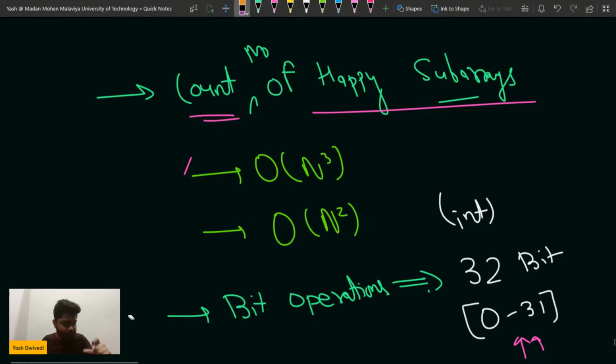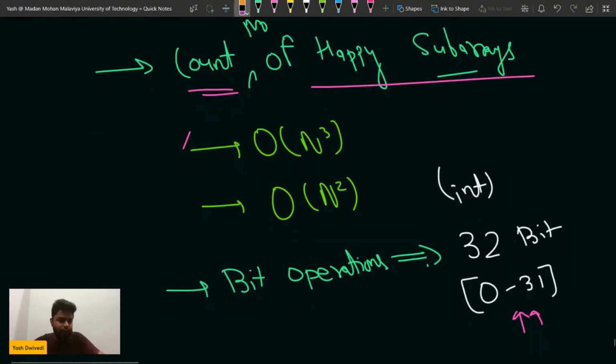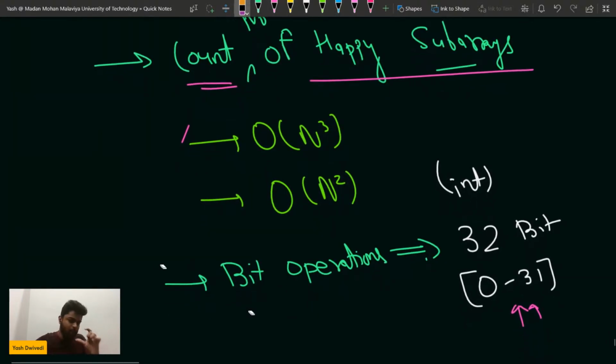Is that clear? This should come first in your mind. If you have to reduce the time complexity of your problem, then this thing should come to your mind. Is this part clear to everyone? Okay, is this much clear to everyone?